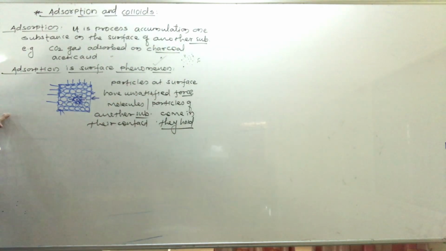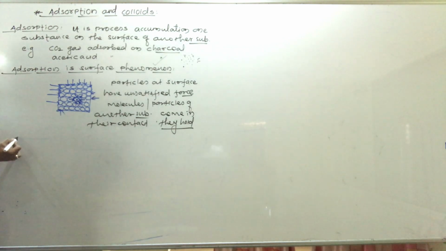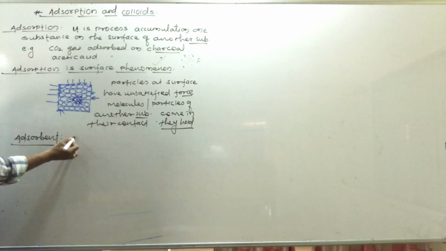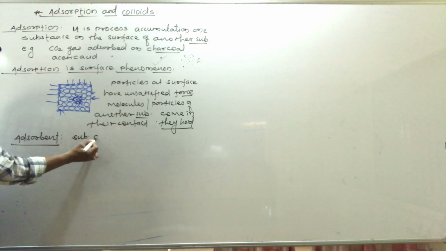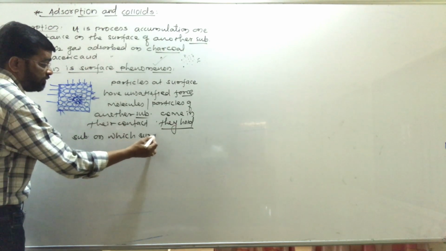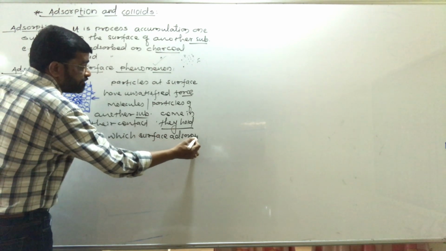See, there are two phases present in adsorption. First is the adsorbent. Adsorbent is the substance on whose surface adsorption takes place.